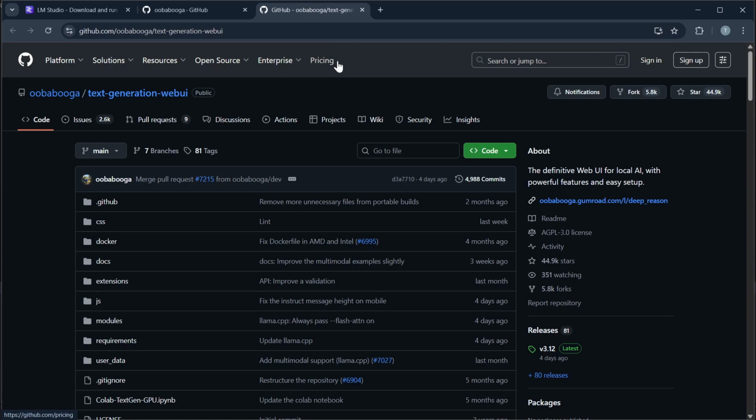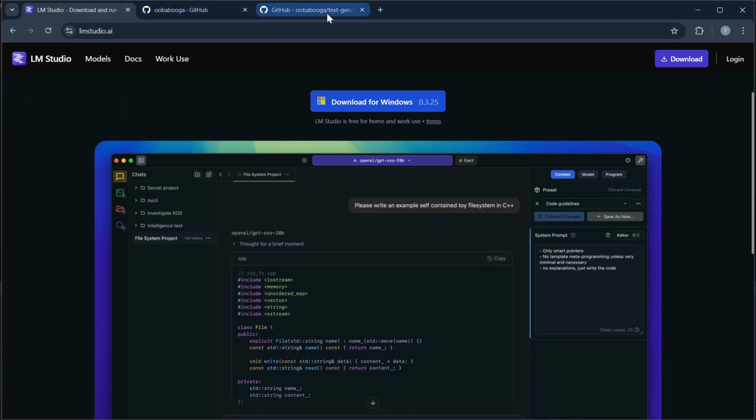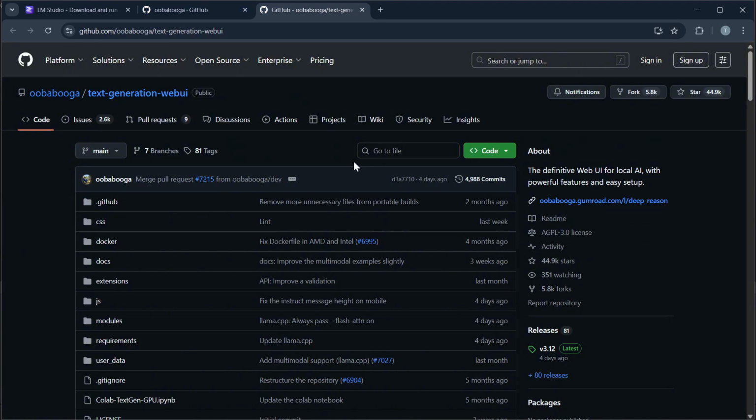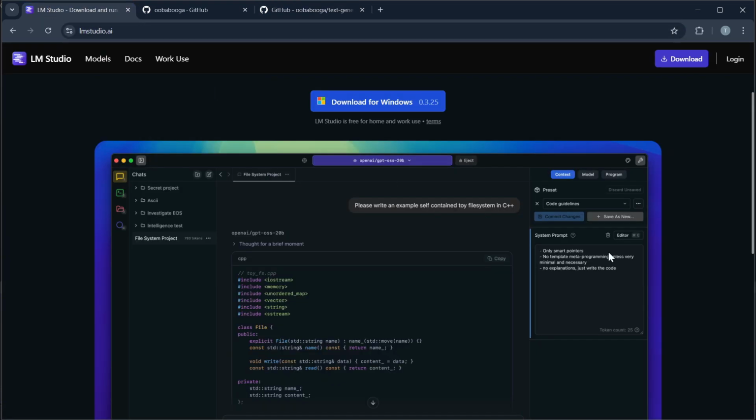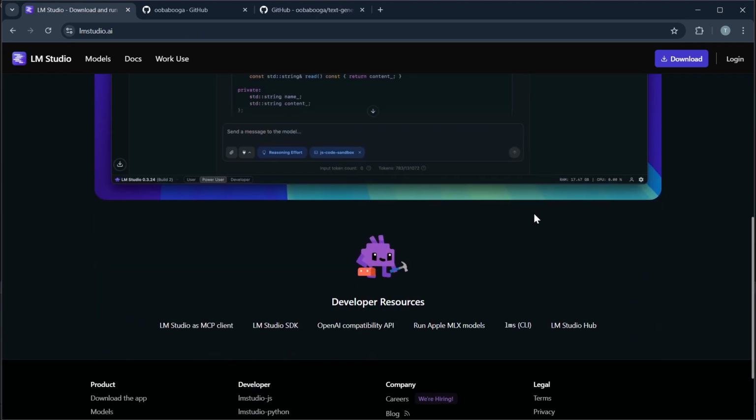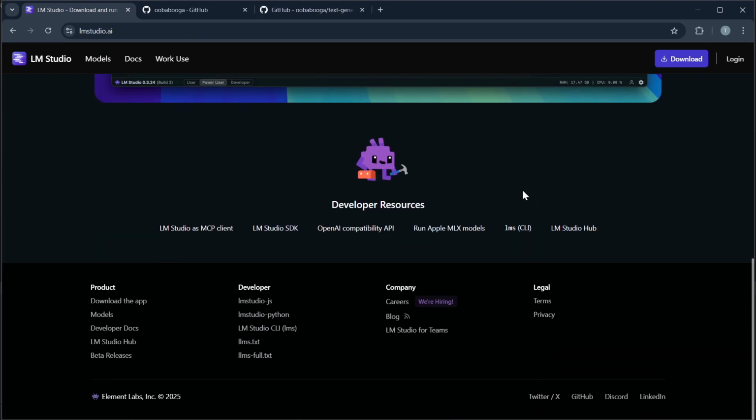Number 3, their performance. Both of them depend on your hardware, but Uba Buga supports GPU optimizations and model extensions, while LM Studio focuses more on stability and plug-and-play usability.